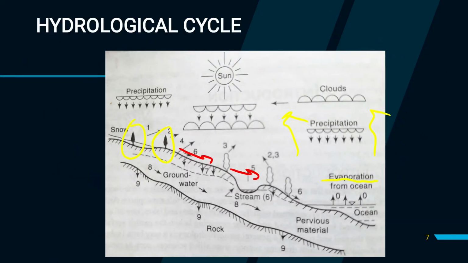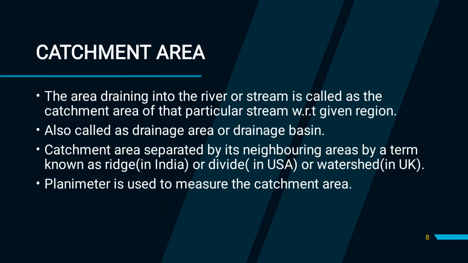Now next topic, this is all about the hydrological cycle. Now we will go with the next topic, that is catchment area. So what is catchment area? The area draining into a river or stream is called the catchment area for that particular stream. What does it mean? See, this is our catchment area. These are our tributaries coming from this catchment and joining this main river, and this is our outlet point.